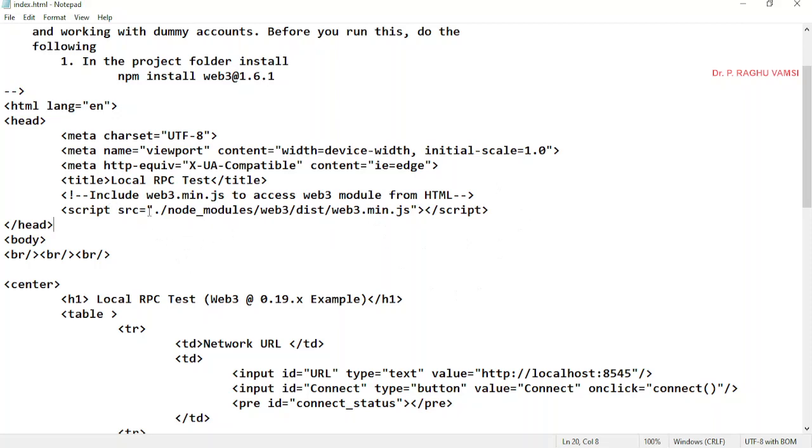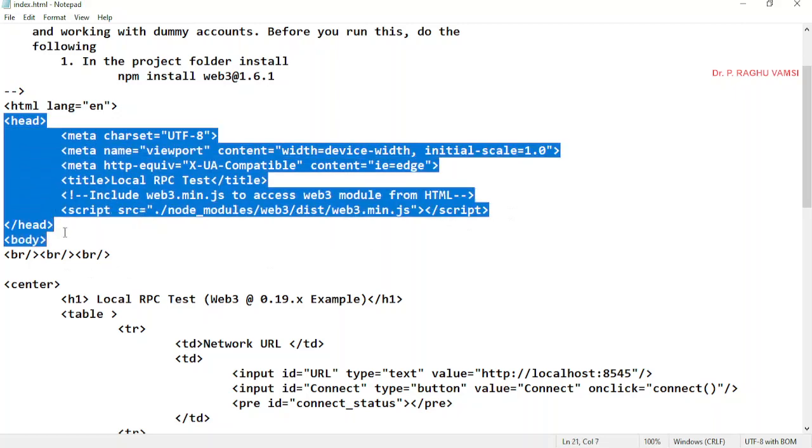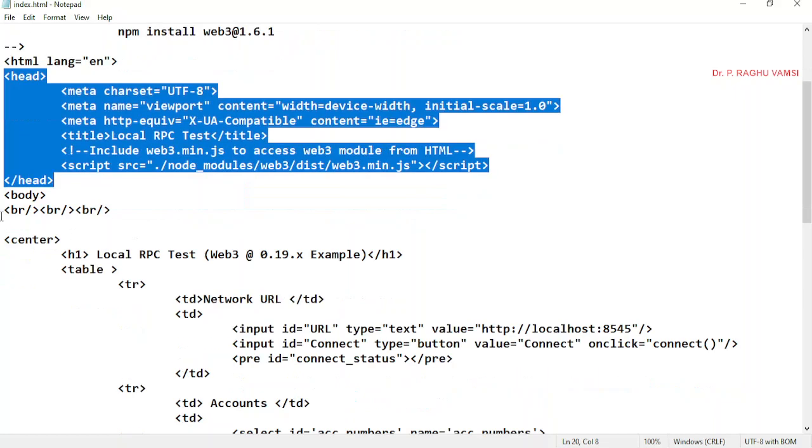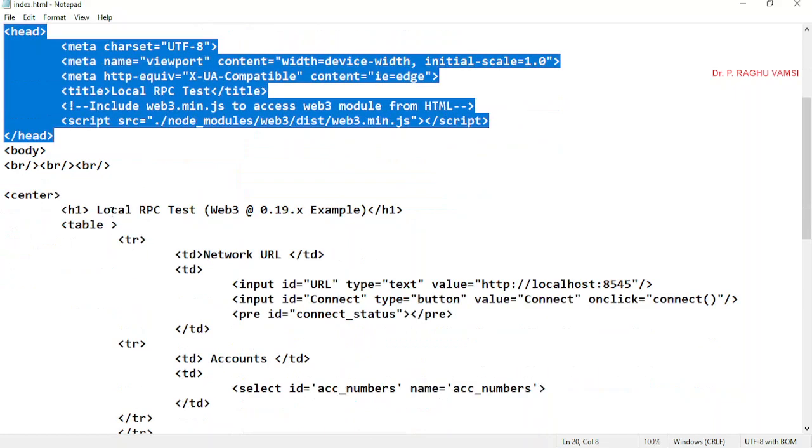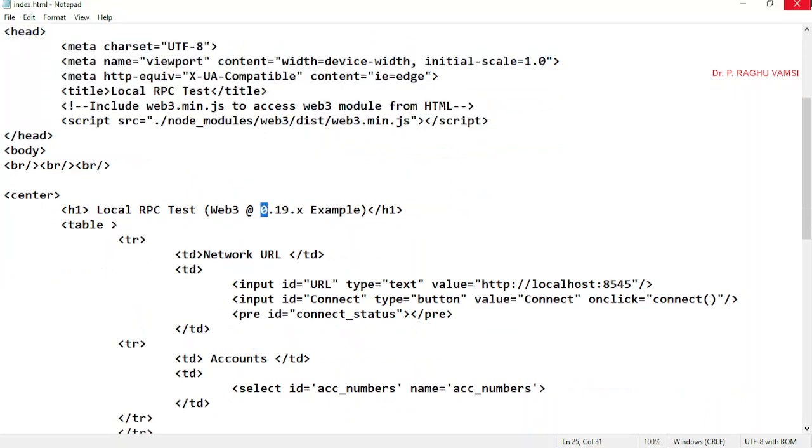I hope by this time you understand how to include this web3.js file from the JavaScript folder in the HTML file. So script src is equal to this one, and script close. Now head means which will always load first. Next is the body tag. In the body tag I have written test local RPC, test web3 1.6.1 example.